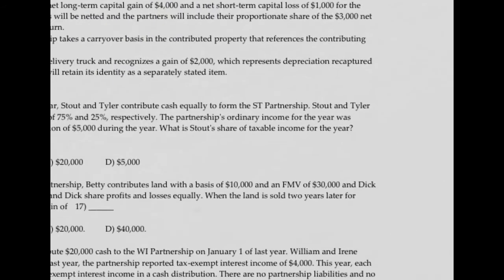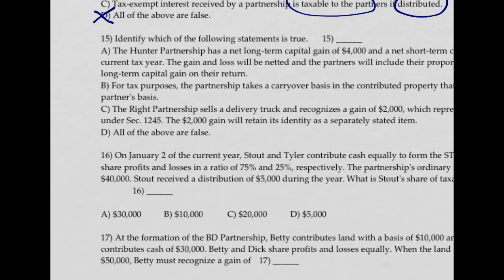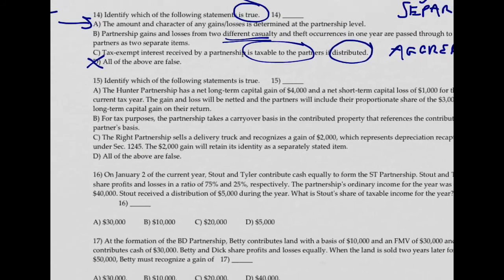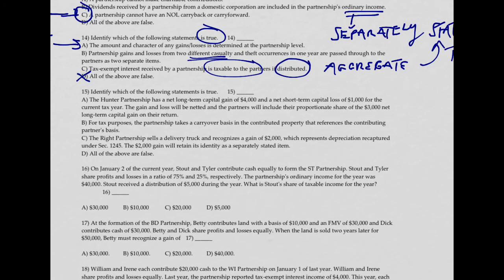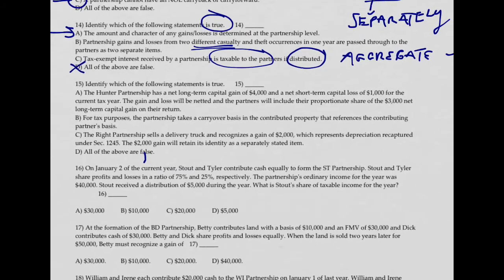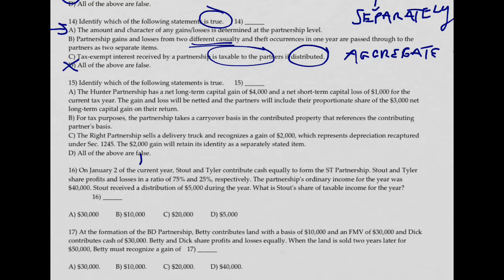All right, let's see how we're doing here. Up to number 15, moving right along, and since this is a true-false deal, let's try one more before we get to the calculation. Number 15, let's see, which are true. A, Hunter Partnership has a net long-term capital gain of $4,000 and a net short-term capital loss of $1,000.